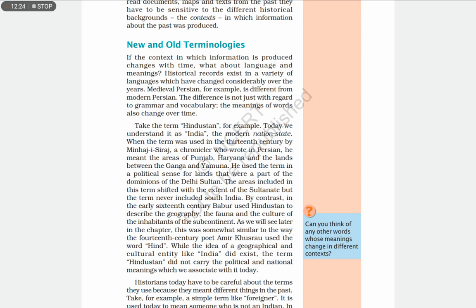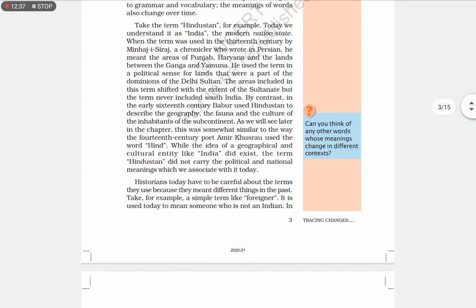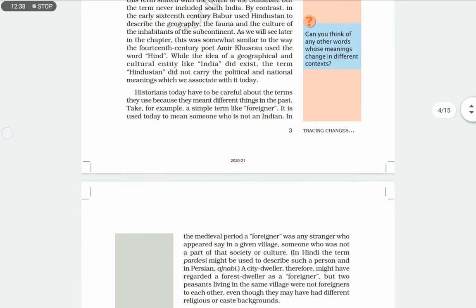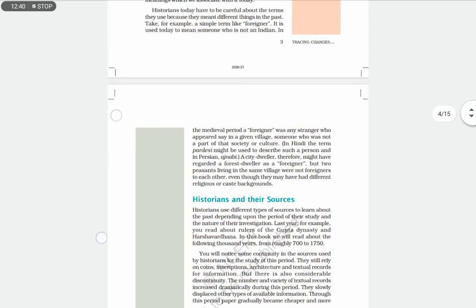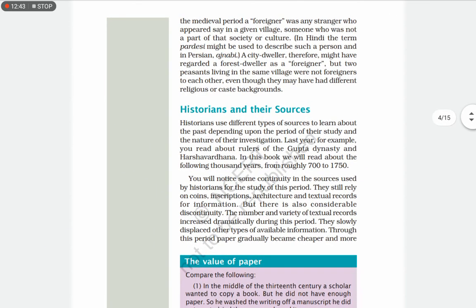So, like that it changed due to the time. First we call it Hind and then it became Hindustan. Then we understand Hindustan as India. So, like that it changed. Now let's go to this one. This I told you, right. Foreigner means... complete.